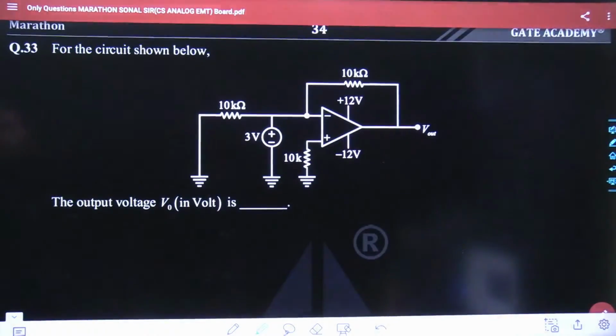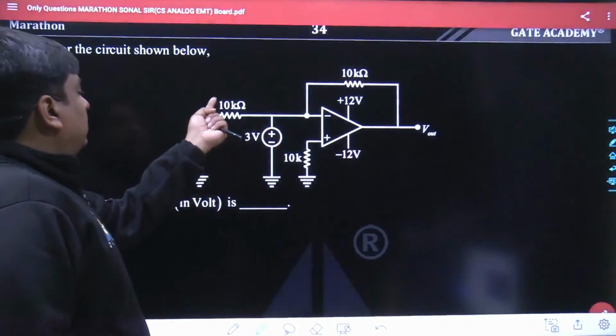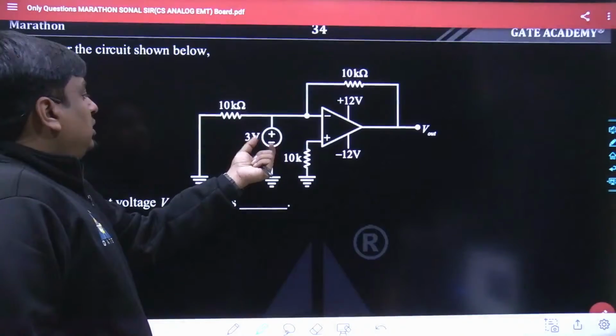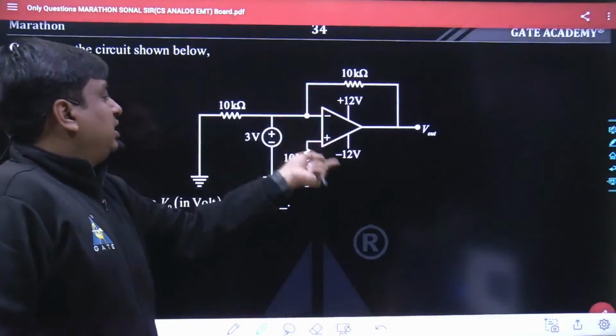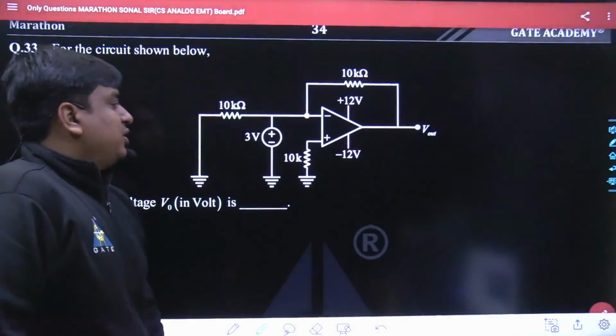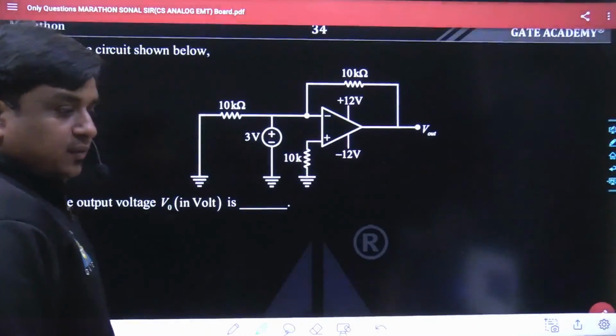Again, 2 minutes have been given to you. Within the 2 minutes, you have to answer this problem. Here the ground is connected to the 10 kilo ohm resistance, and here the 3 volt source is connected to the operational amplifier. Here the saturation voltages are given, plus 12 and minus 12, and here the V out has to be calculated.